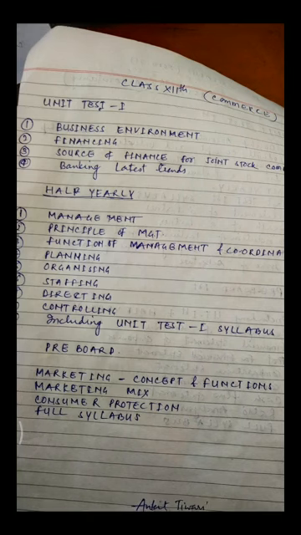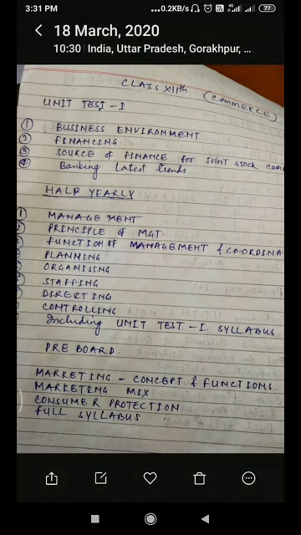Under this chapter we will see equity shares, preference shares, bonus shares, right shares, ESOP, employee stock option plan, sweat equity shares, retained earnings, debentures, loan from commercial banks, loan from financial institutions, and sources of short-term finance: public deposits, commercial bank, trade credit, installment credit, factoring, customer advances, intercorporate deposits.